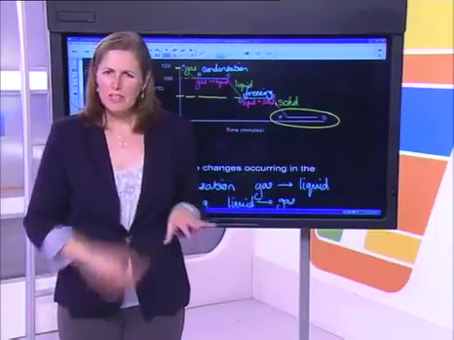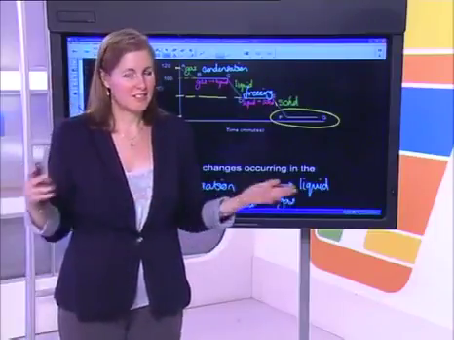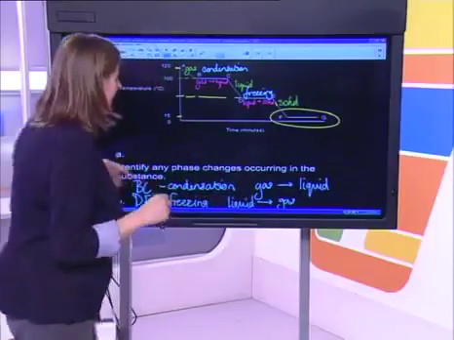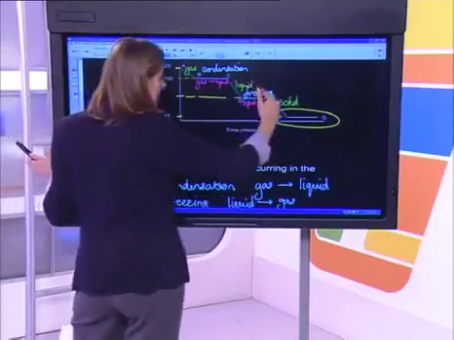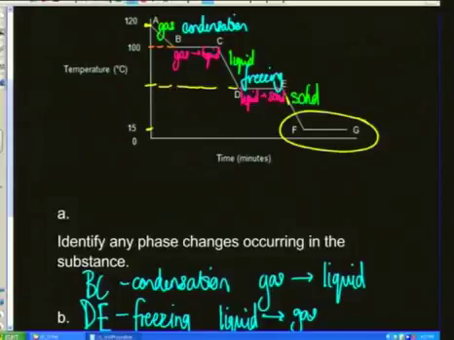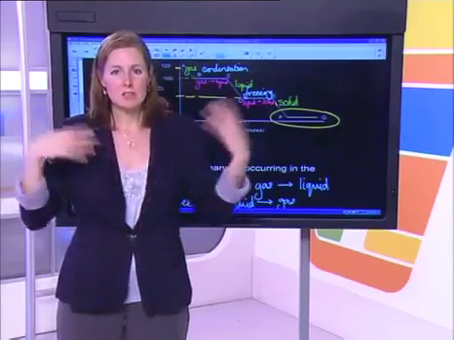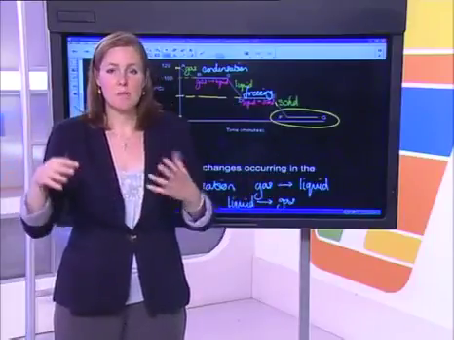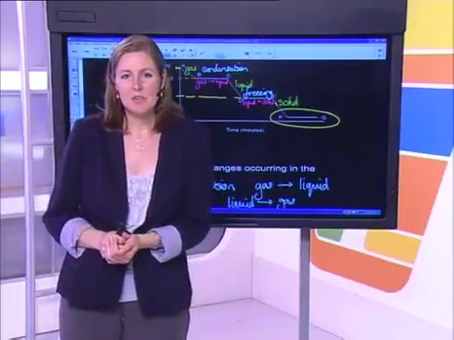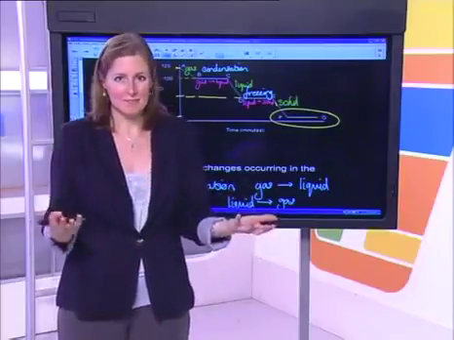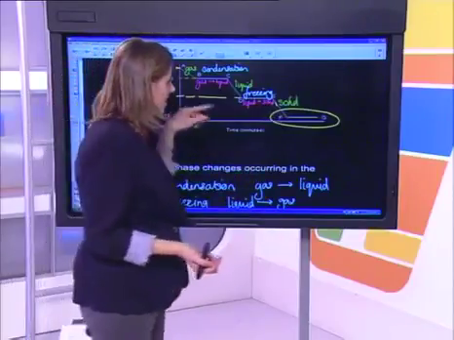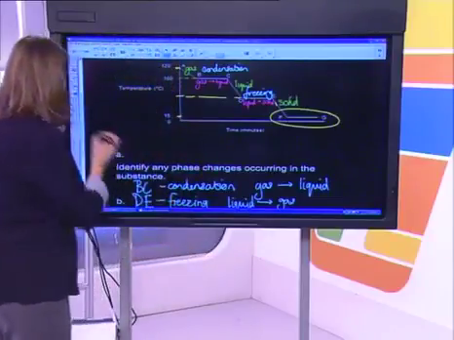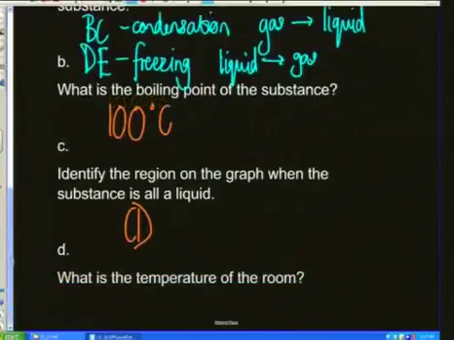So why would it be leveling out? Well, think this through. Definitely, the temperature of the solid has dropped to a point, and then it has remained the same. So we must be able to say, well, surely the environment that this is in, it's cooling to its surroundings. It's not going to drop any lower than the temperature that the room is in. Okay, so from F to G would be the temperature at which the room is at.